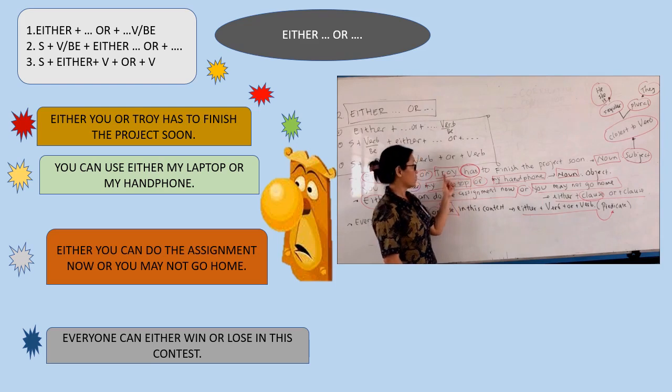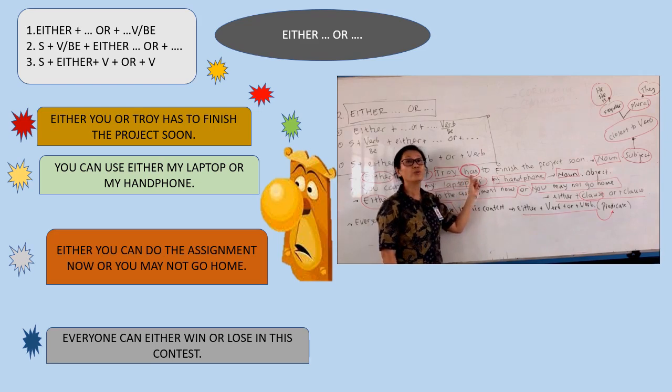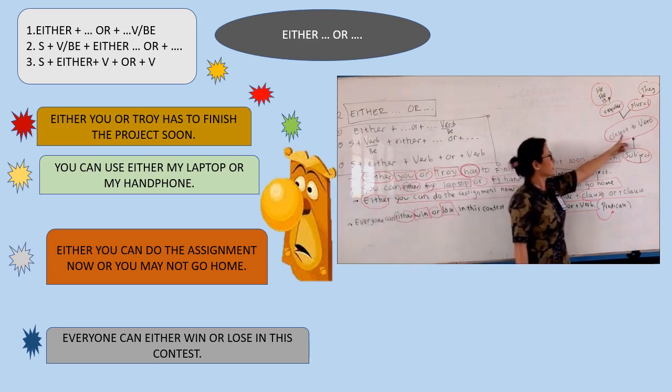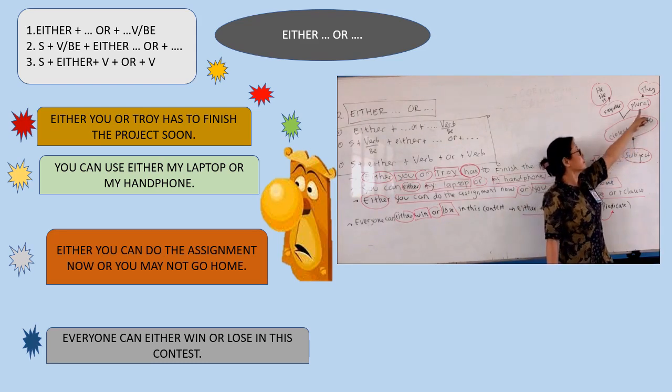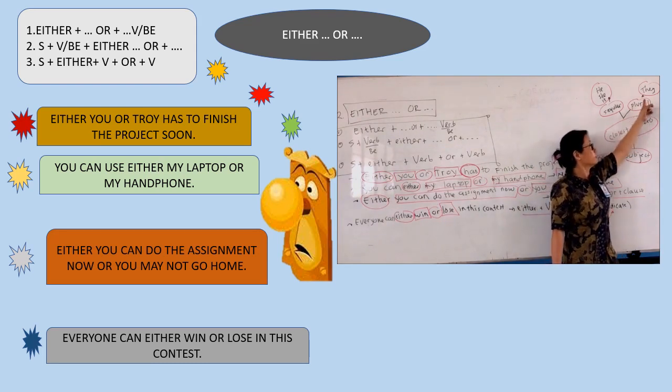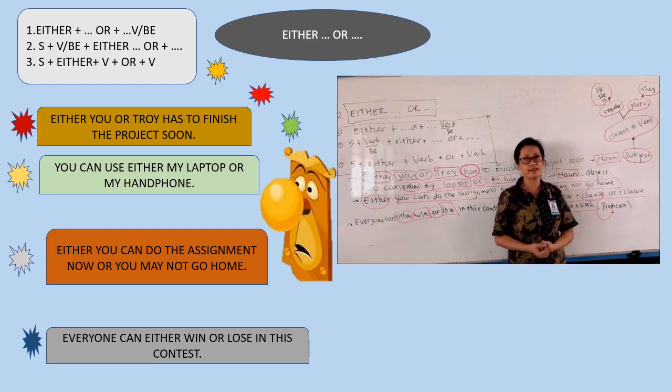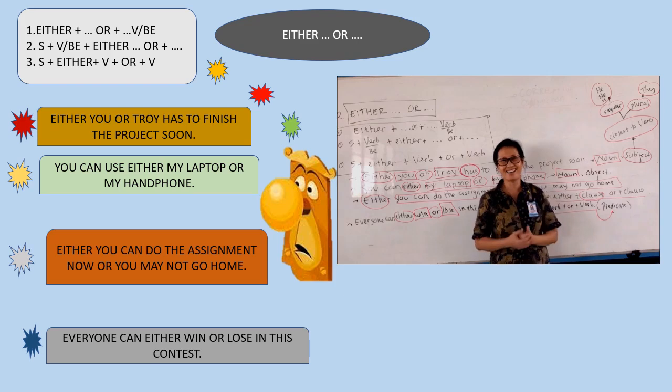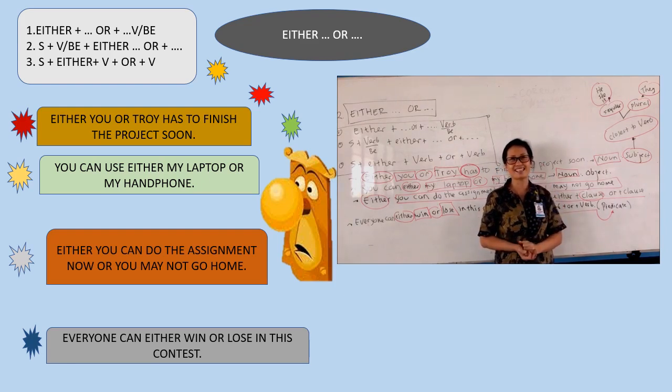If the subject closest to the verb is plural, jamak, for example the students, the children, here you will change into have. If the subject closest to the verb is plural, you must use the form of they. Aturannya they. Instead of is, you use are. Instead of was, you use were. You don't use verb 1 plus S or ES, but you use verb 1 without S or ES. Got it? I believe you understand. It's very clear. Now let's go on.